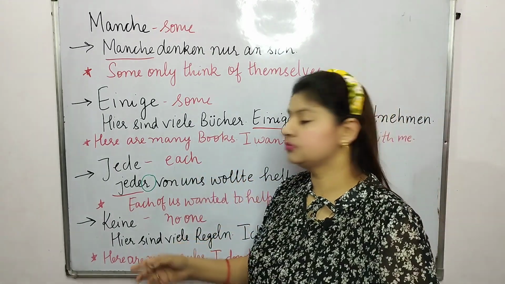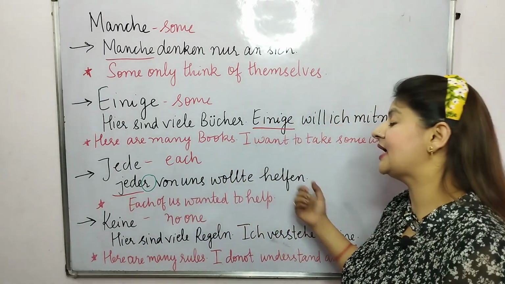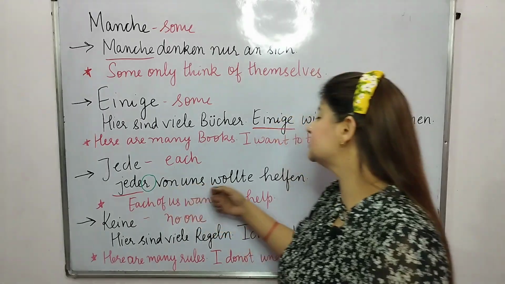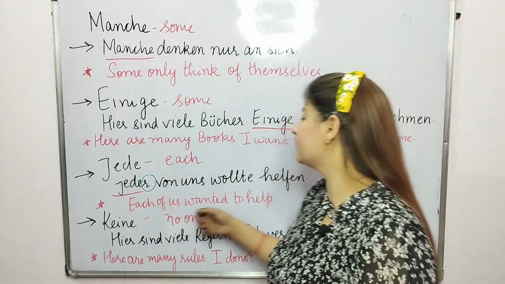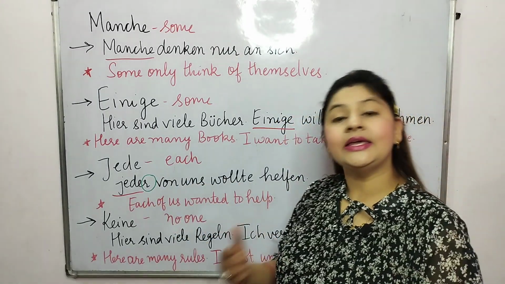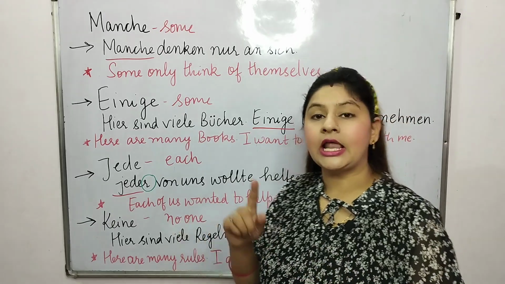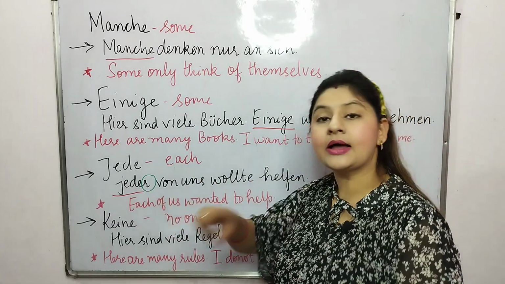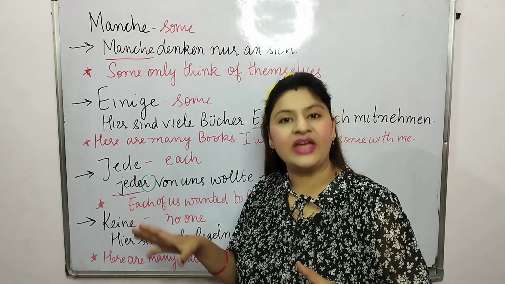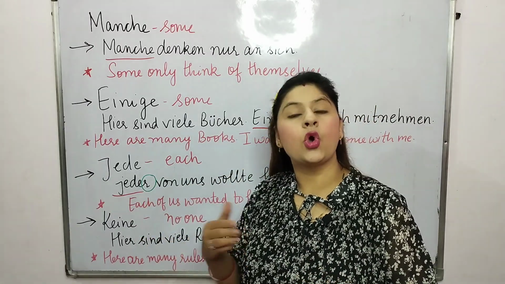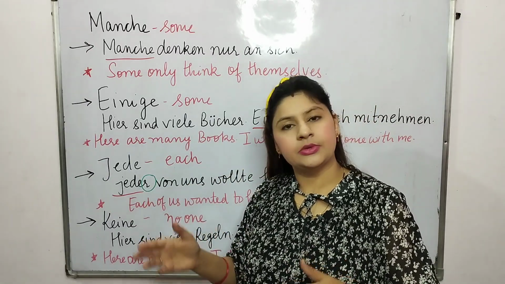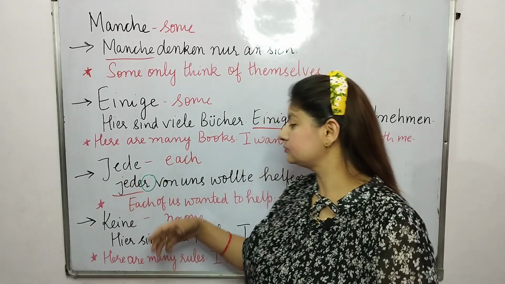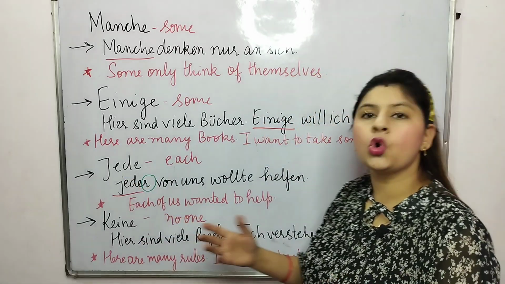Jeder, each. Jeder von uns wollte helfen. Each of us wanted to help. So here you can see I marked the R. Just like welcher, jeder also has an ending. Similar to welcher. Keine, no one.